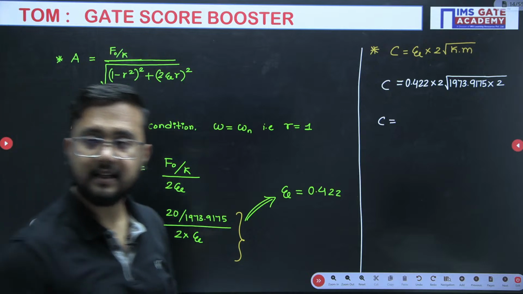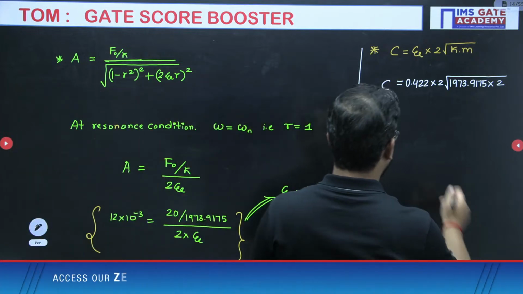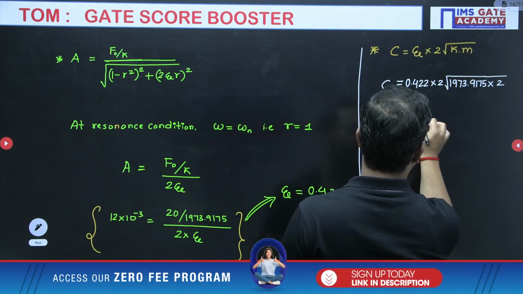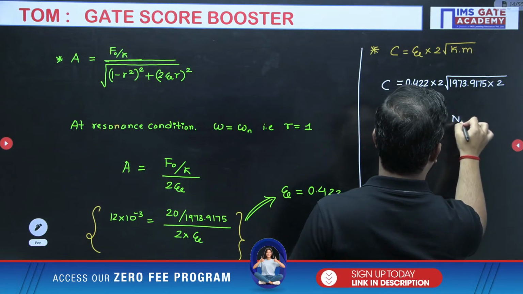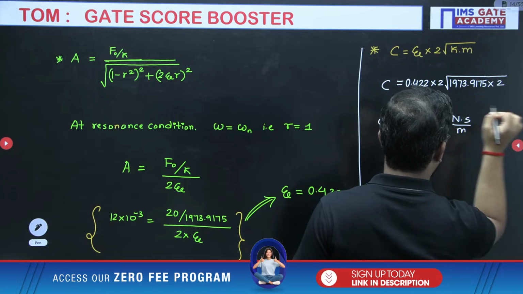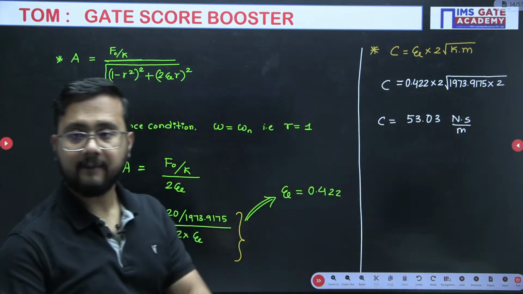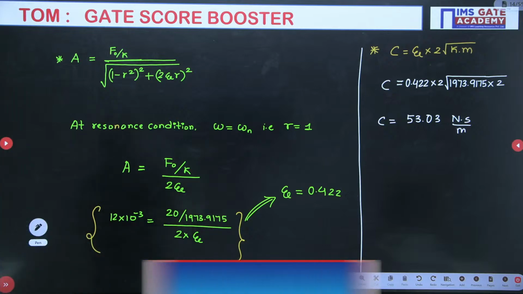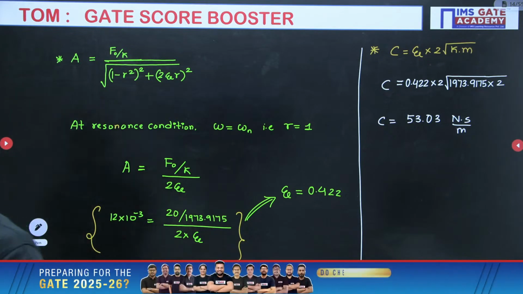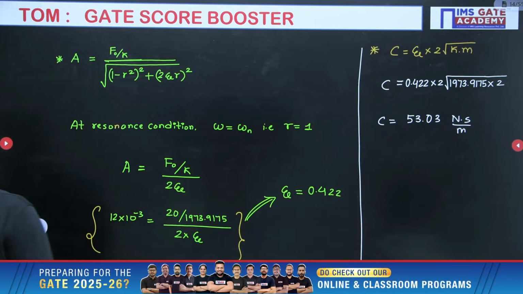Yes, correct, absolutely. The approximate answer is 53.03 Newton second per meter, like this. Absolutely correct, Aditya. 53.05, yes, it will come in range, no issue, correct. That is also correct.